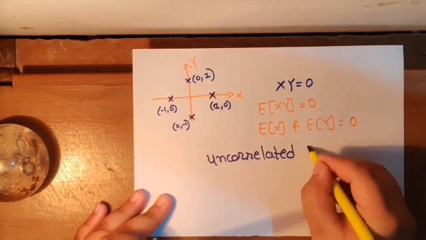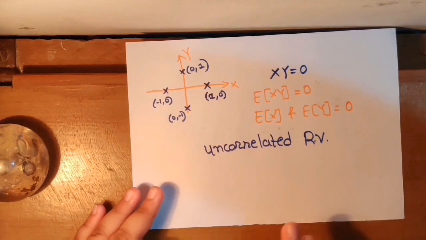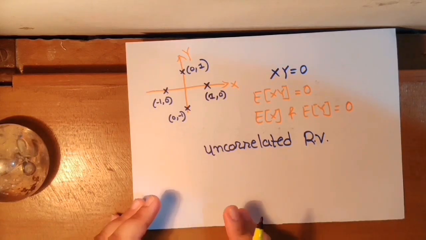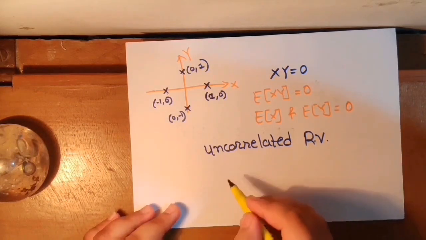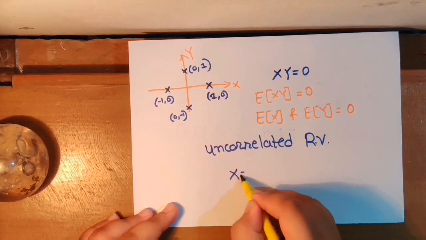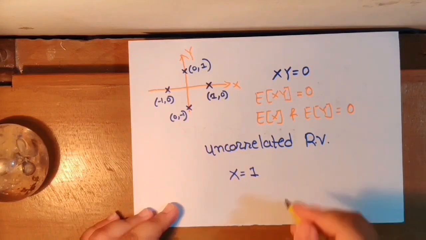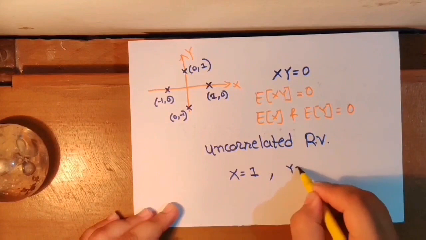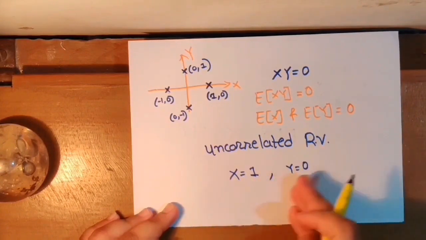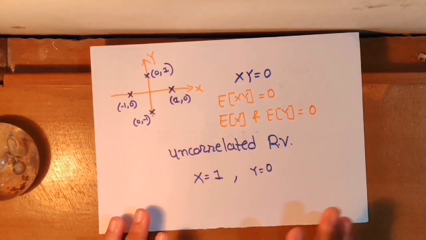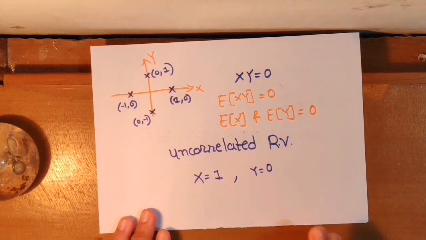But is it a dependent random variable? If I say x equals 1 is given, then can we say what the value of y is? Yes, of course, we can say that y will be 0. So these two random variables are dependent on each other. So we proved that independent variables are always uncorrelated, but the converse is not true.